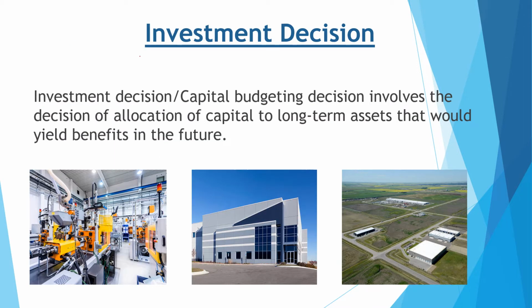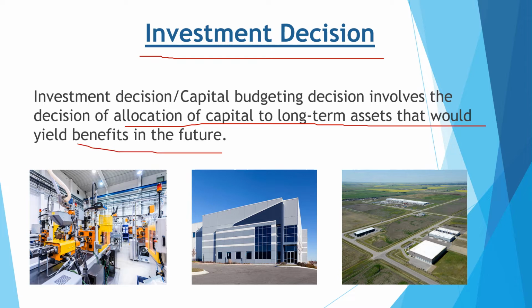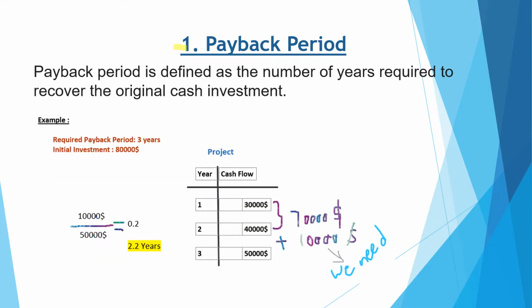As we said earlier, investment decision is related to allocation of capital on long-term assets that would yield benefits in the future, not right now. And those assets could be machinery, a building, a plant, or other long-term assets. The first traditional method is payback period.